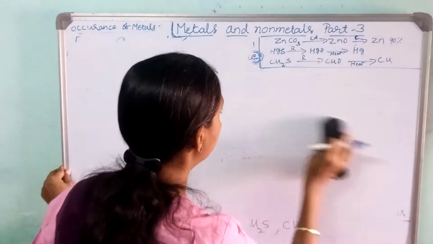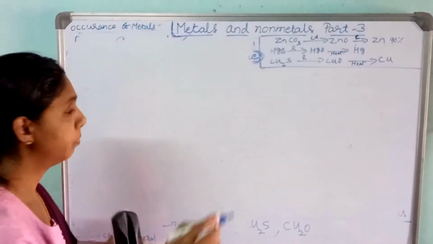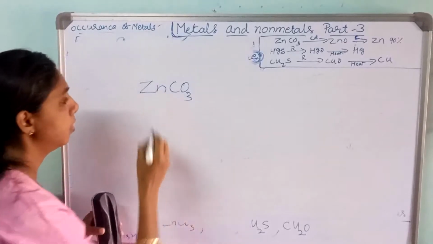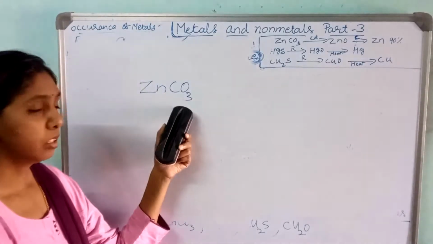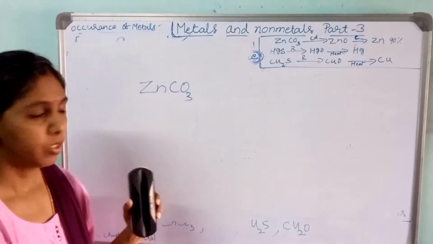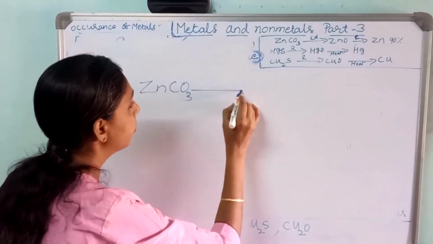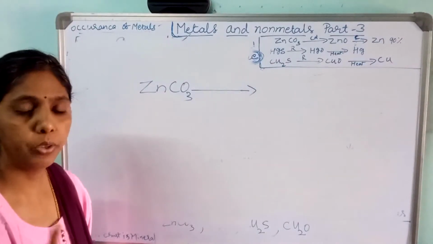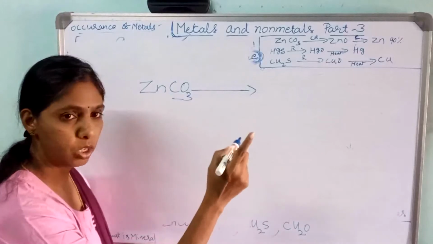See here, I am having one ore of zinc which contains carbonate as impurity. I have to remove carbonate. So what I am going to do? I am going to convert it into oxide ore with the help of calcination. Carbonate, calcination.